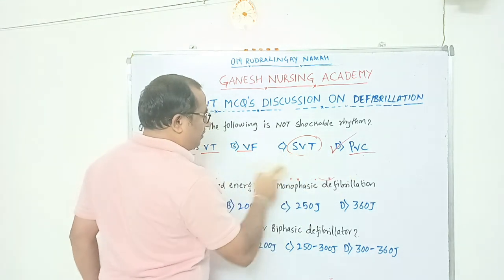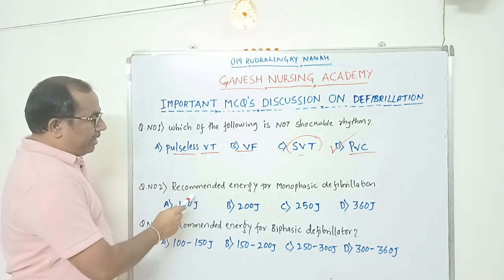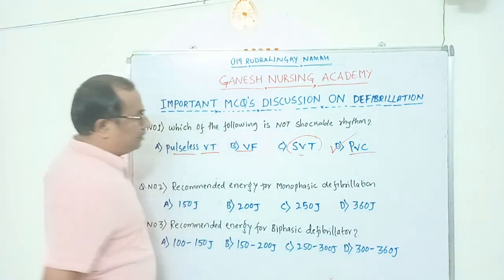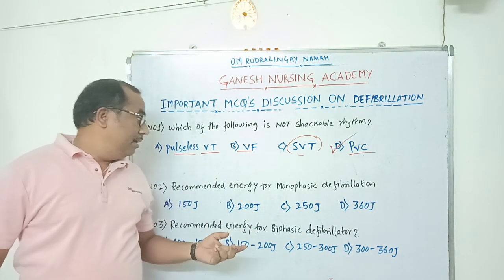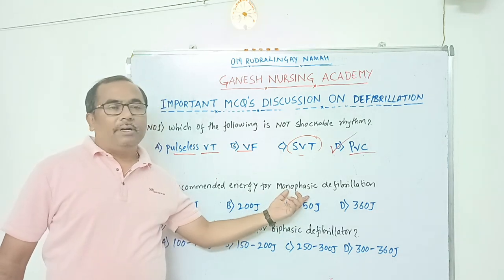So I hope this concept is clear for you. Now we will discuss the next question. Question number 2, recommended energy for monophasic defibrillation. In defibrillators, there are two types: the biphasic waveform defibrillator and the monophasic waveform defibrillator.